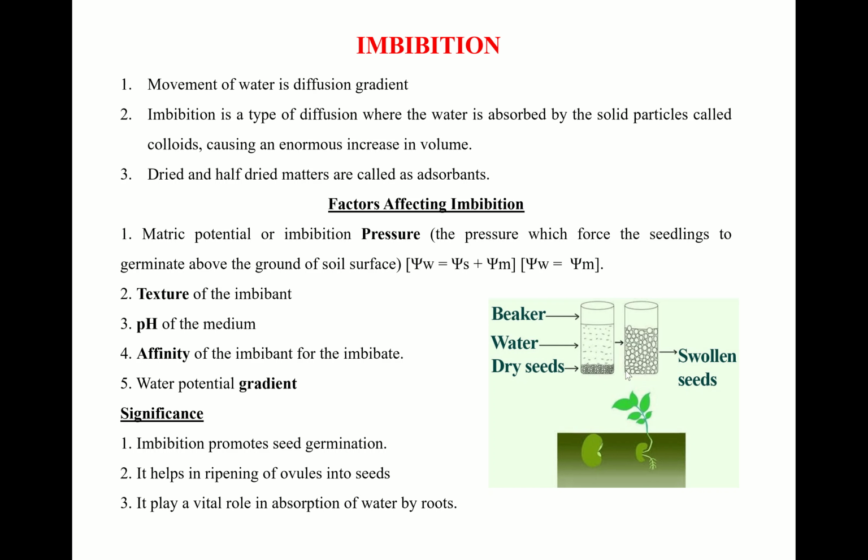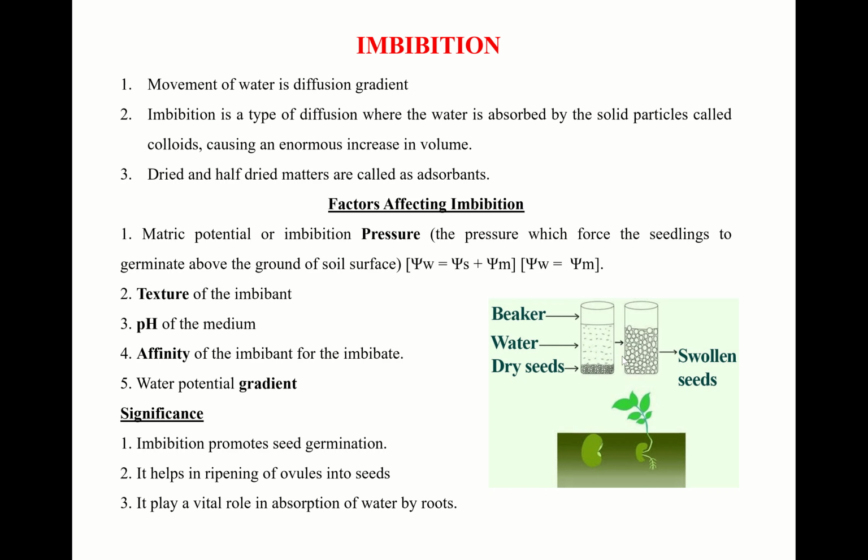You can perform this experiment in laboratory conditions. Just take a beaker, put water into it, and put in dry seeds. After that you can see that the seeds are swollen. Why? Because of the imbibition process. Water has entered into the seeds and they are swollen.